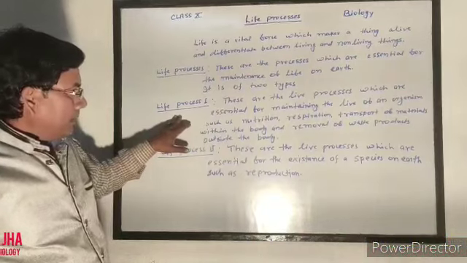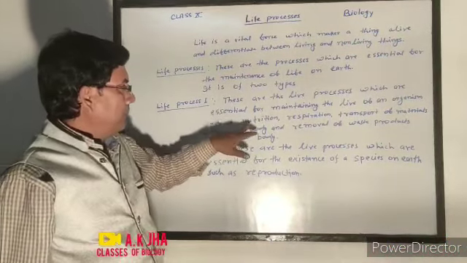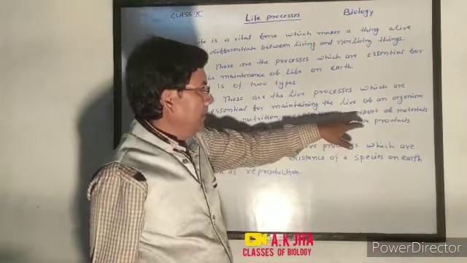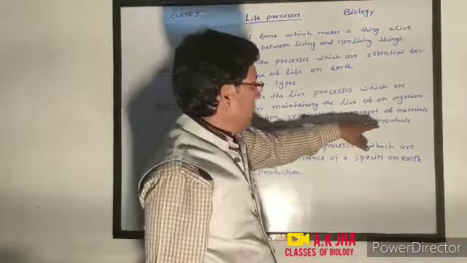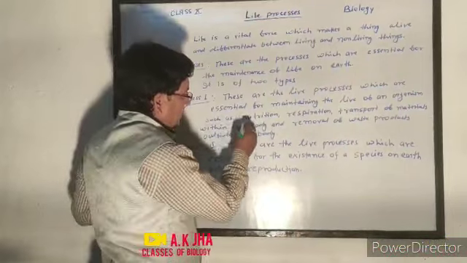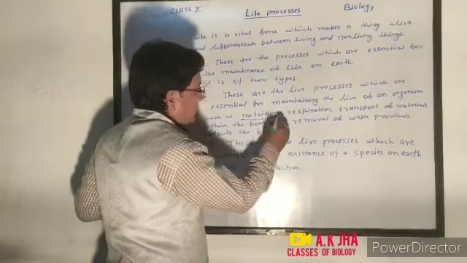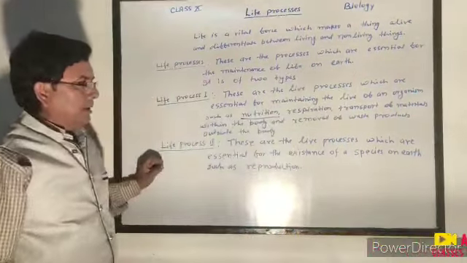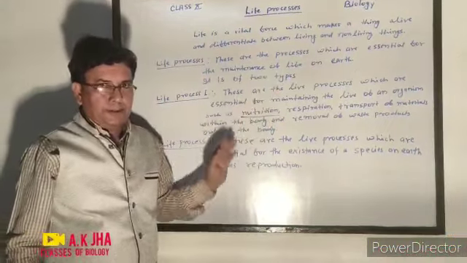Explain life process first, and various life processes are nutrition, respiration, transport of materials, removal of waste product outside the body. So first of all we explain the nutrition, then one by one I will explain all the life processes.